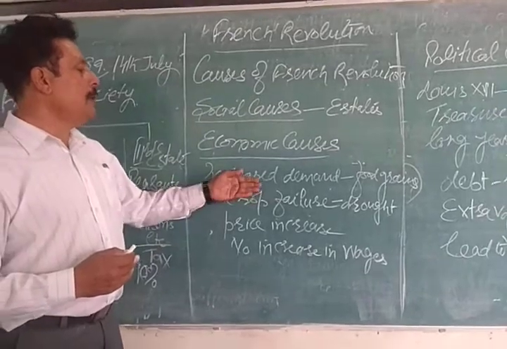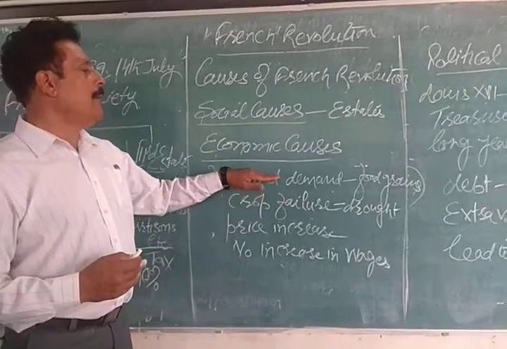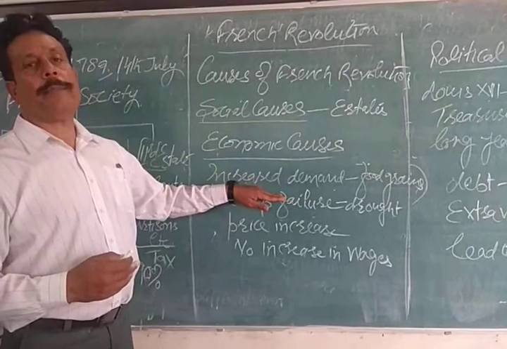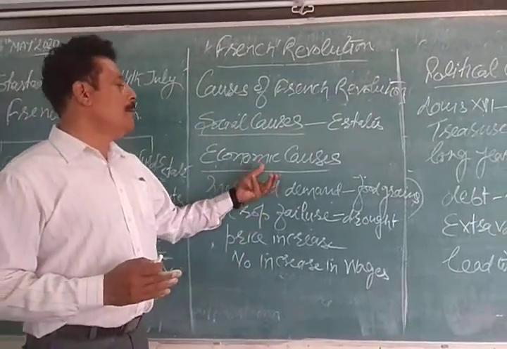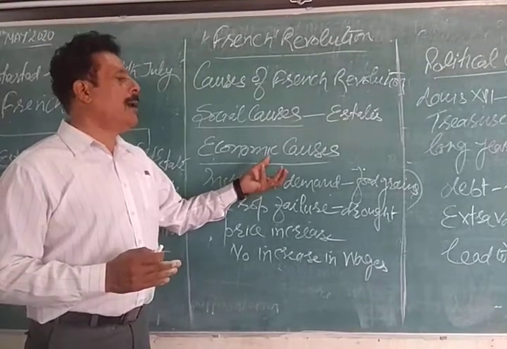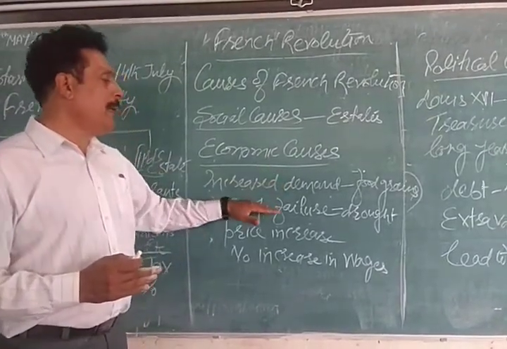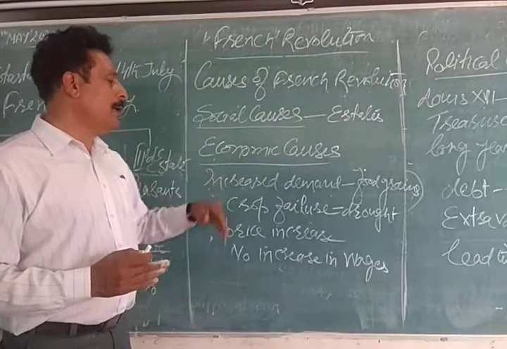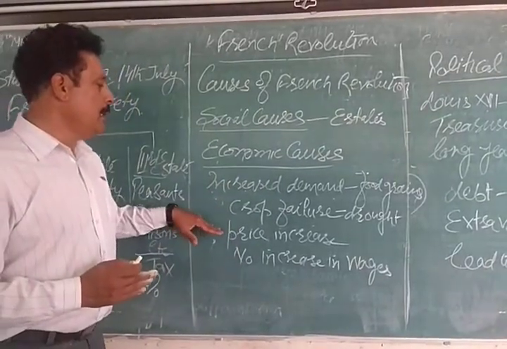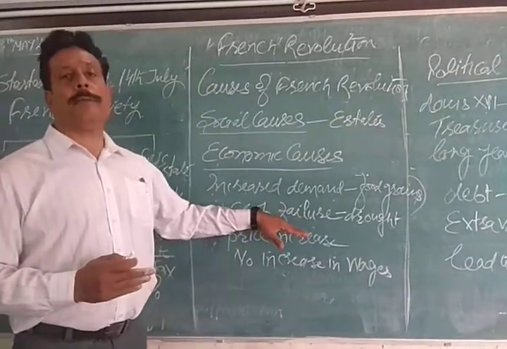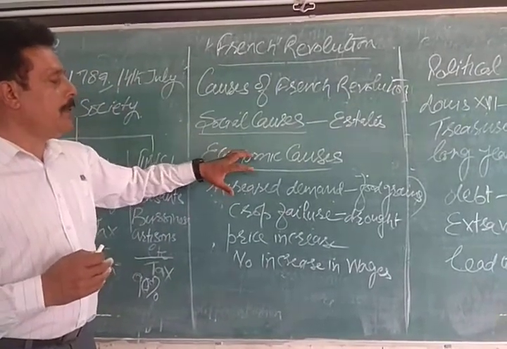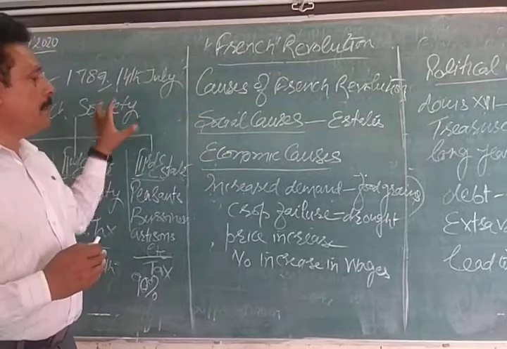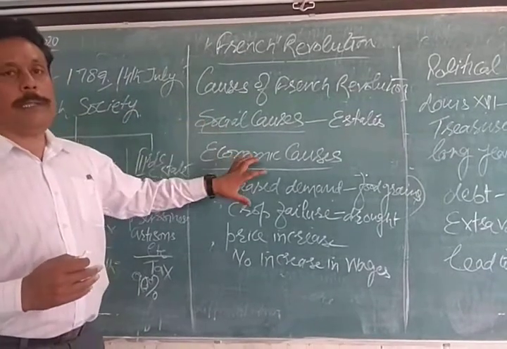So it was difficult to meet the demand because the food grown was less and demand was more. So when supply is less and demand is more, what happens? It generally results in an increase in prices of the commodities. That is what used to happen during these years in the French society.